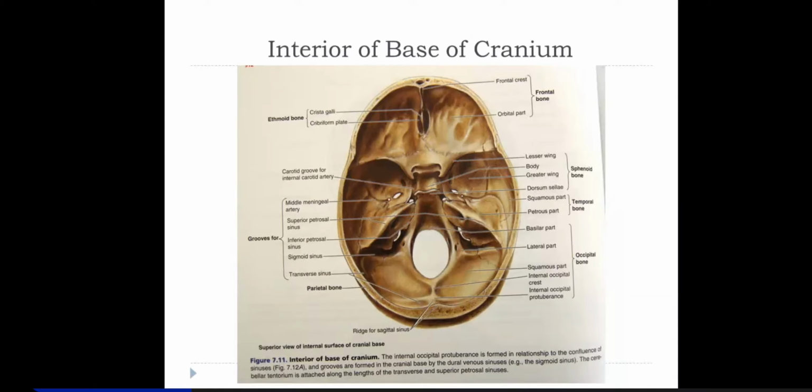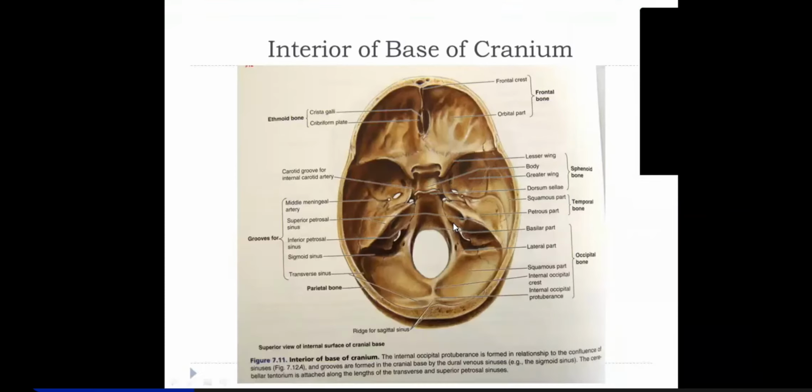Yes, not deepest, it is densest. It is the densest bone of the human body. And the hardest substance in the body is enamel. Okay. Hardest substance is enamel.